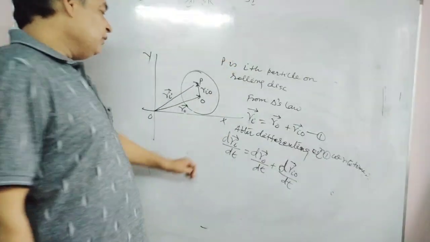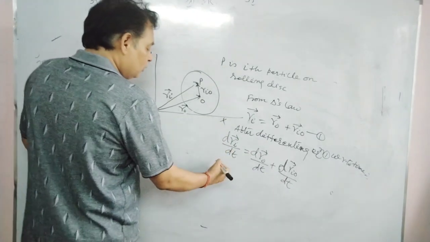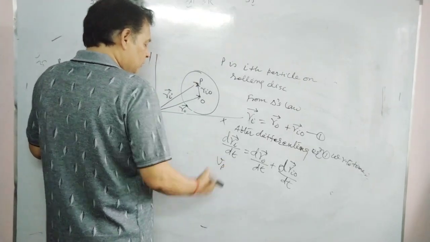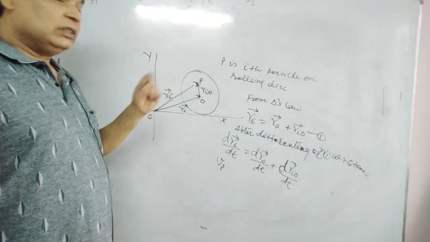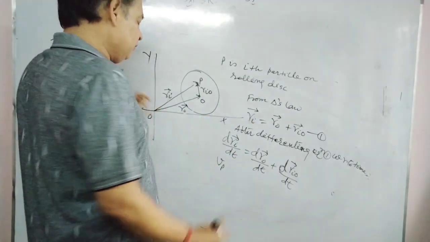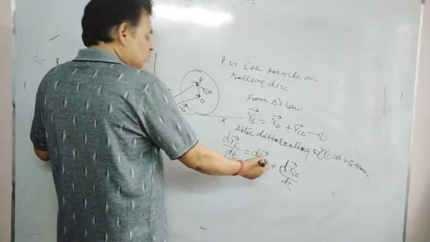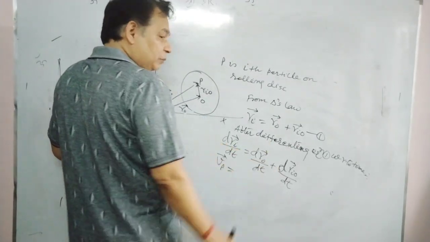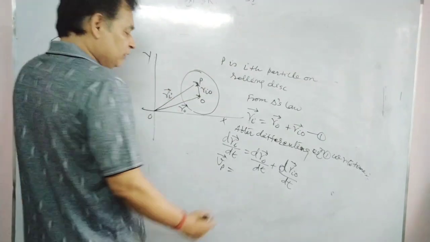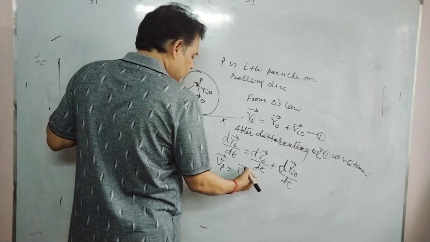The differential coefficient of ri gives the velocity of particle P with respect to this axis system, means with respect to ground. This is the velocity of point P. This equals the differential coefficient of r naught, means the position of center of mass, which gives the linear velocity of center of mass.